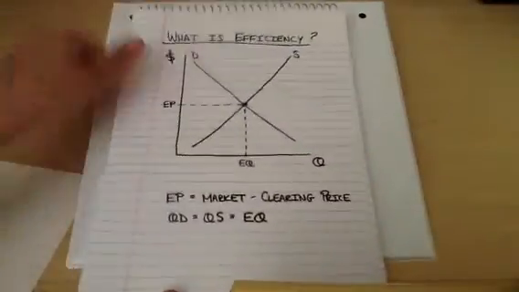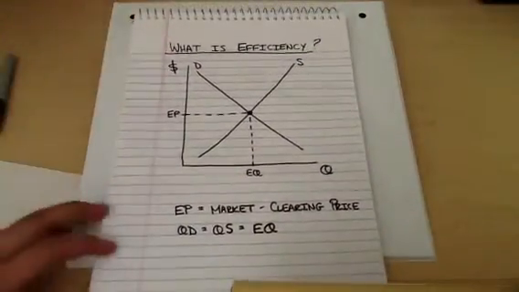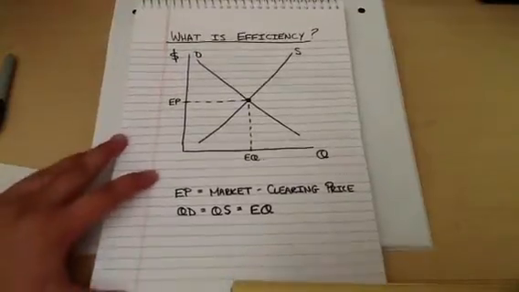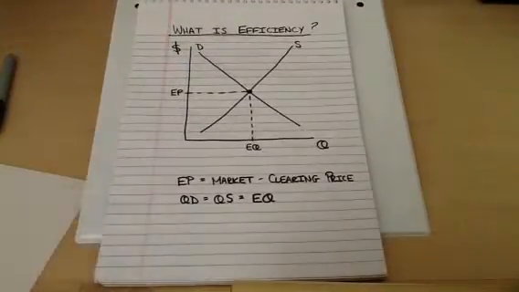Markets become inefficient. So in order to talk about how markets become inefficient, we need to talk about what we mean when we talk about economic efficiency. When we say that a market is efficient in economics, what we really mean is that the quantity demanded of a certain good or service is exactly equal to the quantity supplied.